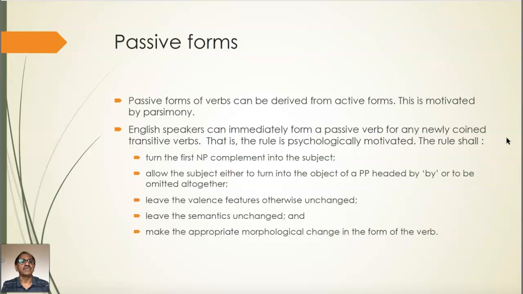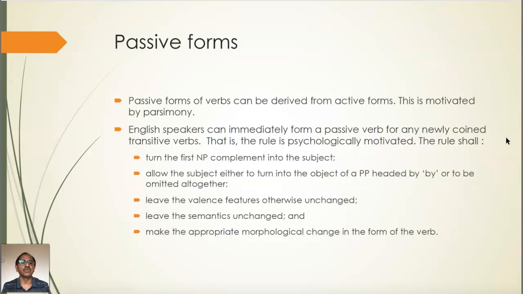And having a passive rule to derive a passive form from an active form is also psychologically motivated, because any new verb which enters the English lexicon will have a passive form, and an English speaker will immediately form a passive verb for the new verb.